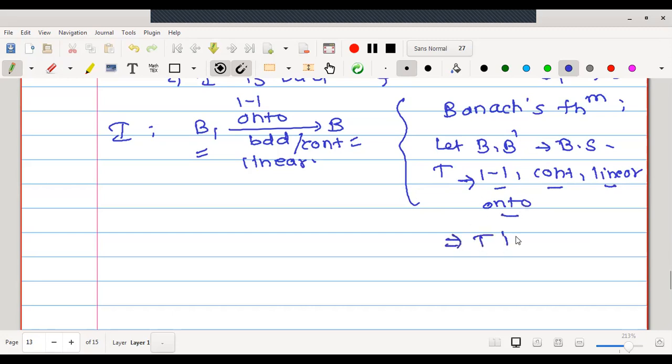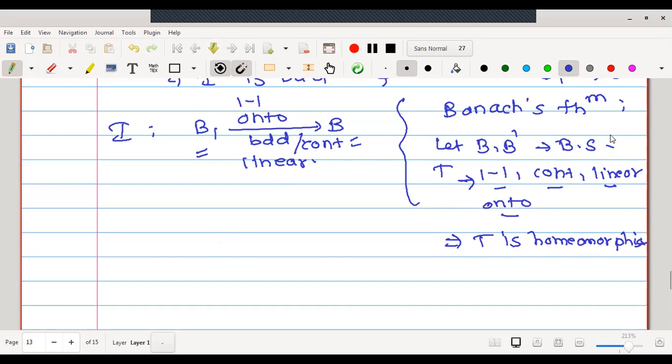Then T is a homeomorphism. We have proved this in Banach's theorem. Now here I is going to have all the properties: 1-1, continuous, linearity, onto.